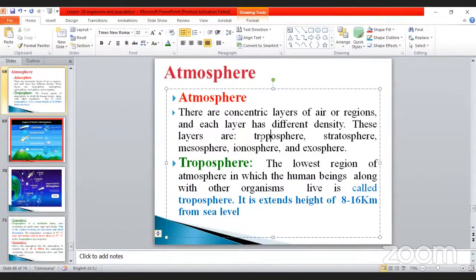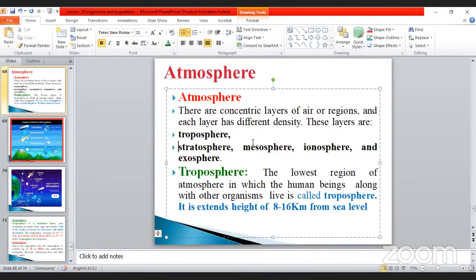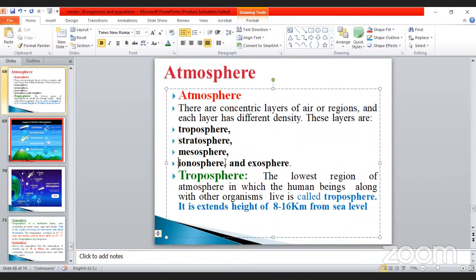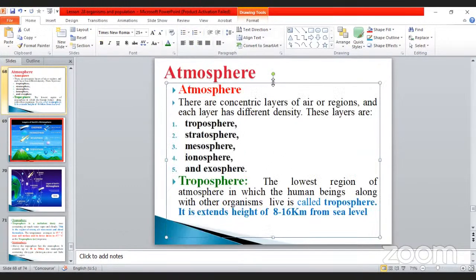These layers are troposphere, stratosphere, mesosphere, ionosphere, and exosphere. So these are the five that have been given. Which one is the highest? Which one is the lowest? That is very, very important. Which one is starting first? Which one is last?